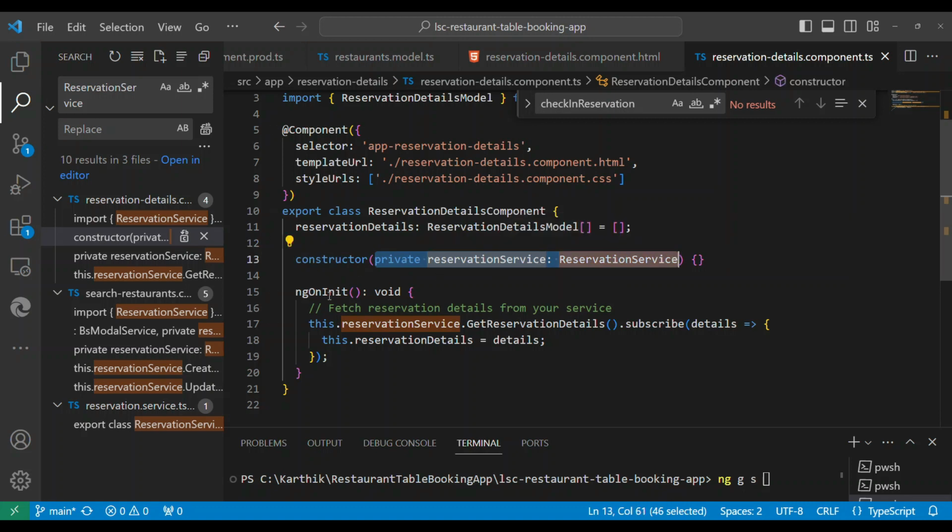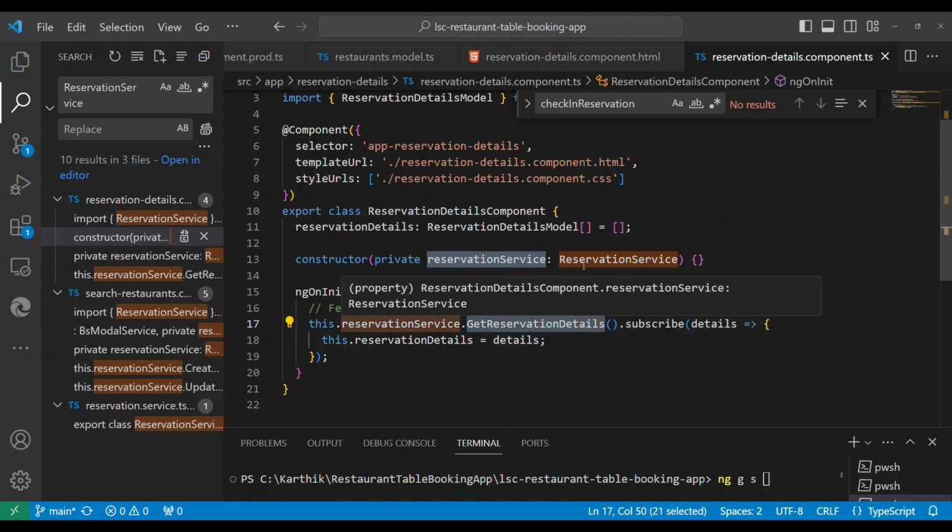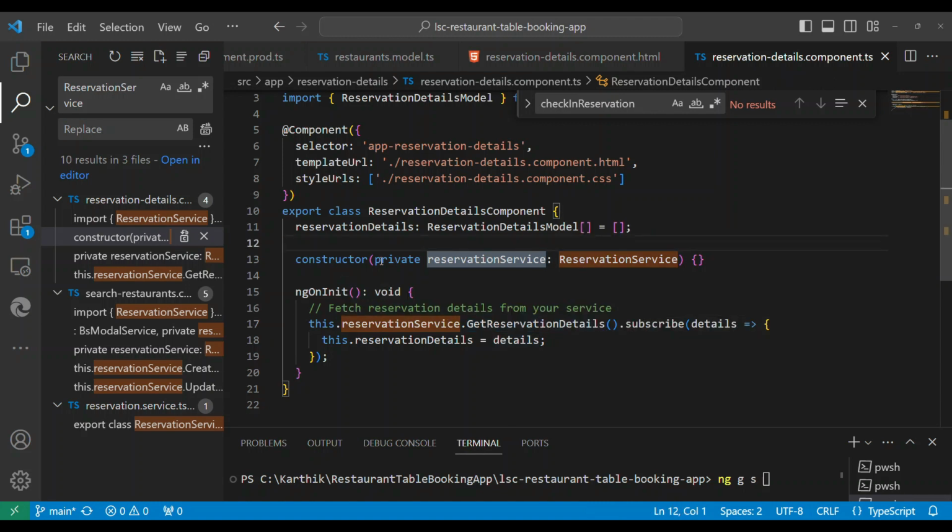Now when this component is loaded, Angular will make sure it will give an instance of this one into this component. So that instance you can use and call the methods inside the services. So this way you can use this one in this component, in other component, anywhere else. So this is how the dependency injection works, and this is just a simple example. This goes for other similar services or even for the pipes.